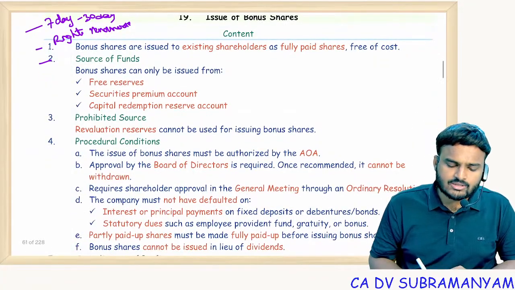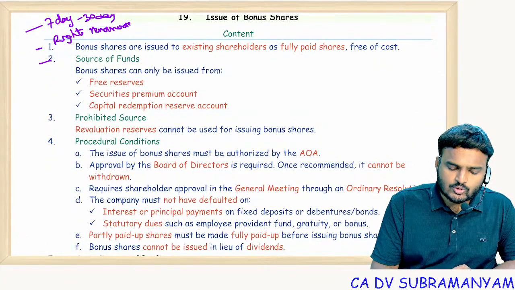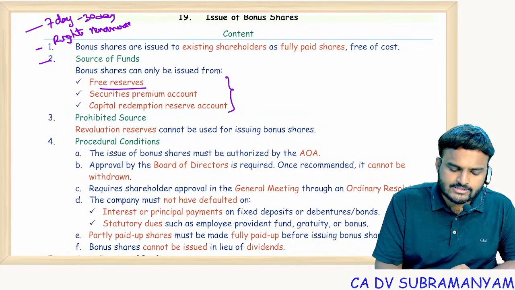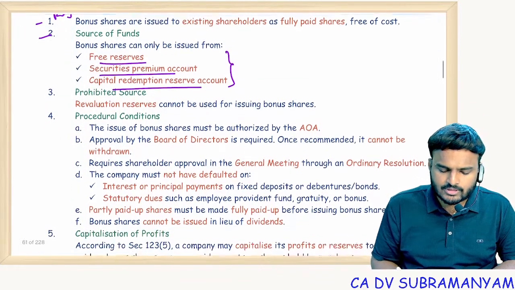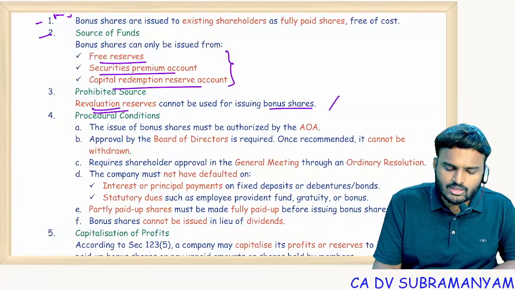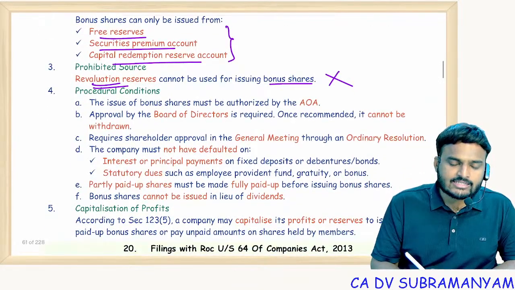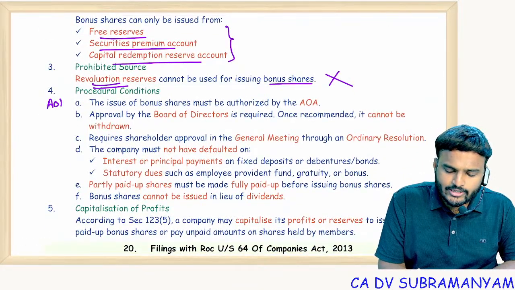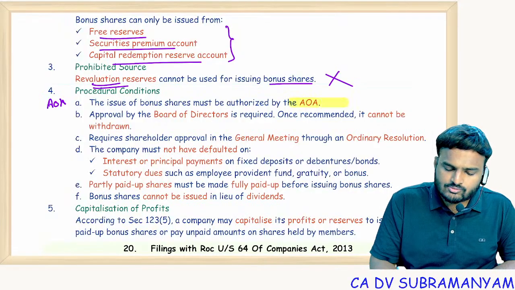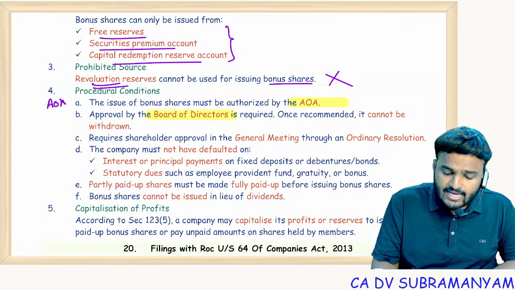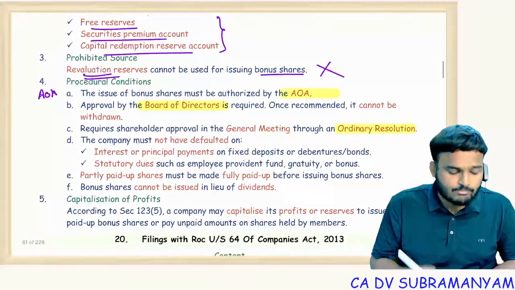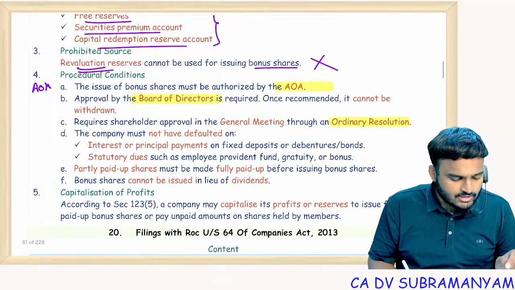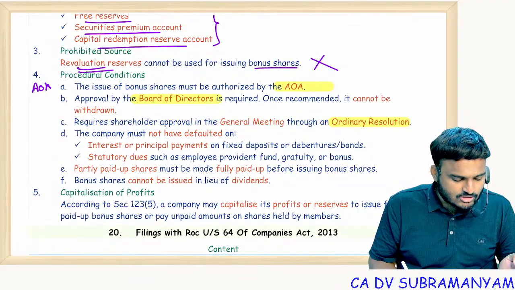Bonus shares. Sources available for bonus issue: free reserves, securities premium, CRR. Revaluation reserves allowed or not allowed? Not allowed. And what are the conditions for issue of bonus shares? AOA authorization. Next one, approval of the directors and approval of the members. Approval of the members is required for capitalization of profits.